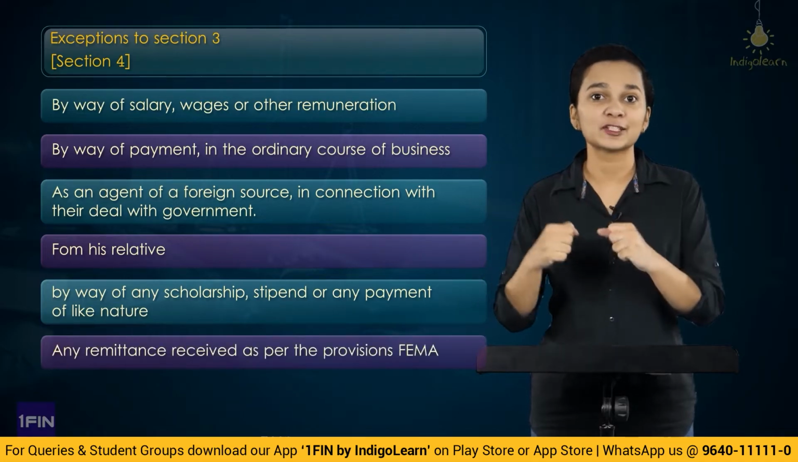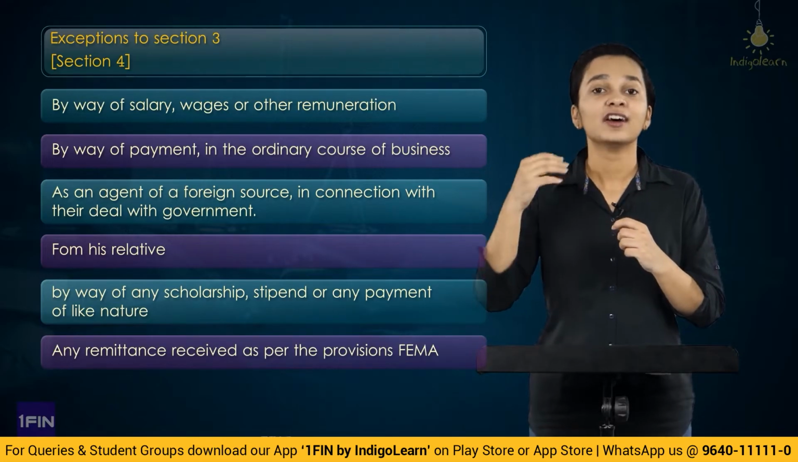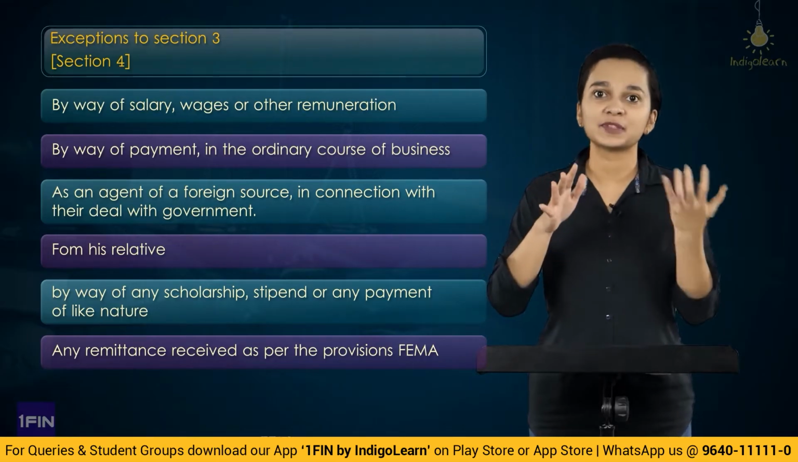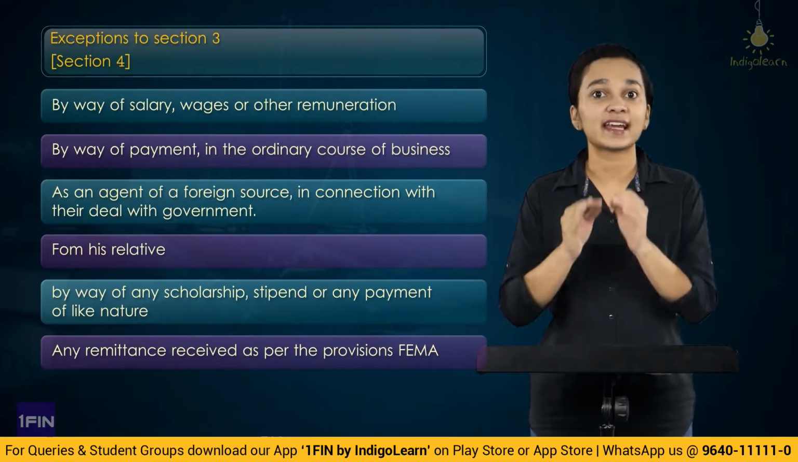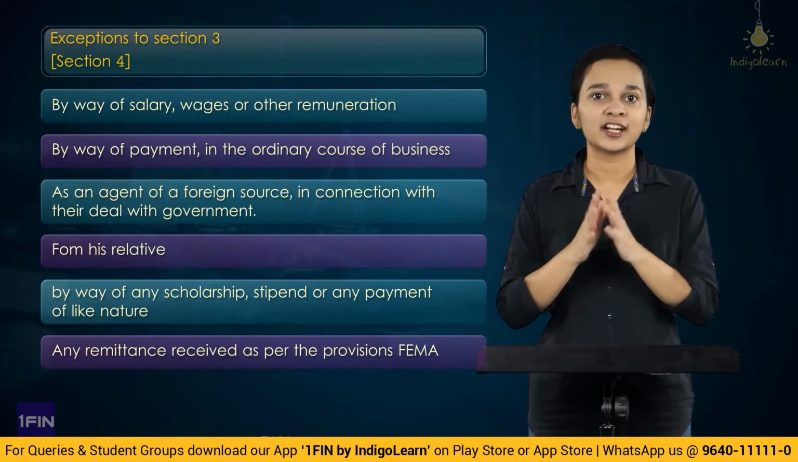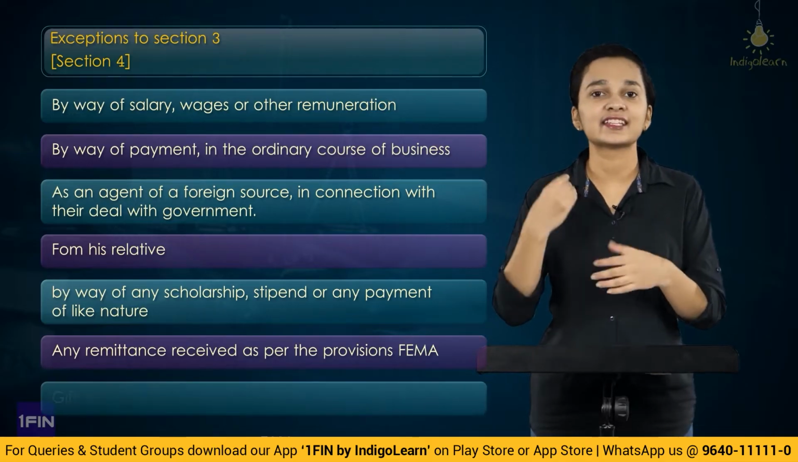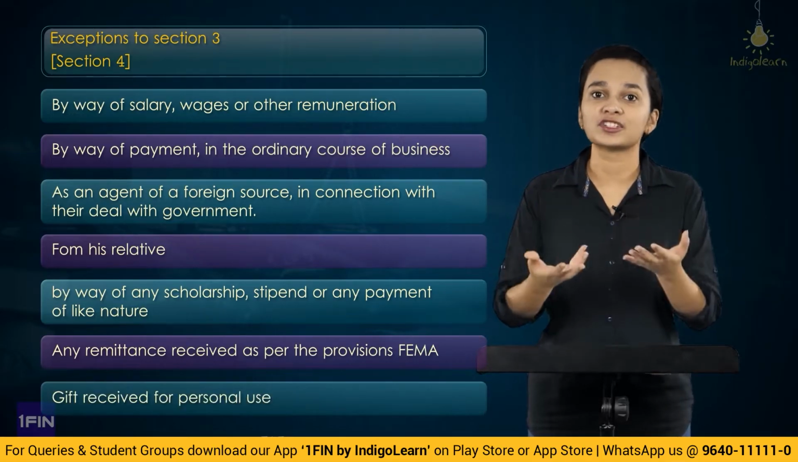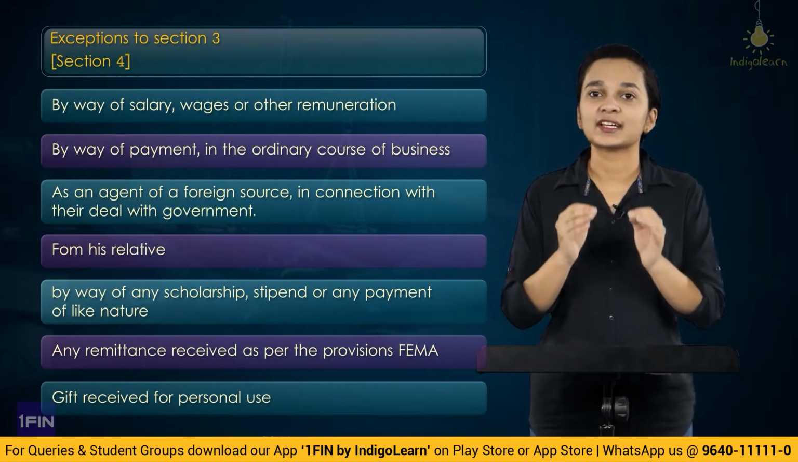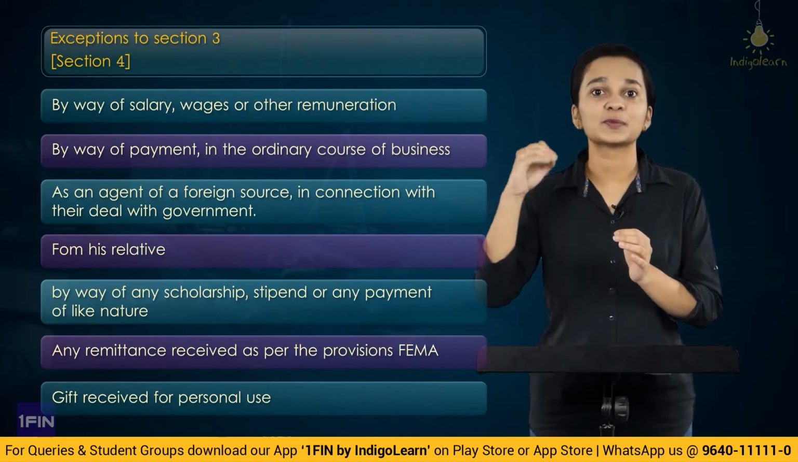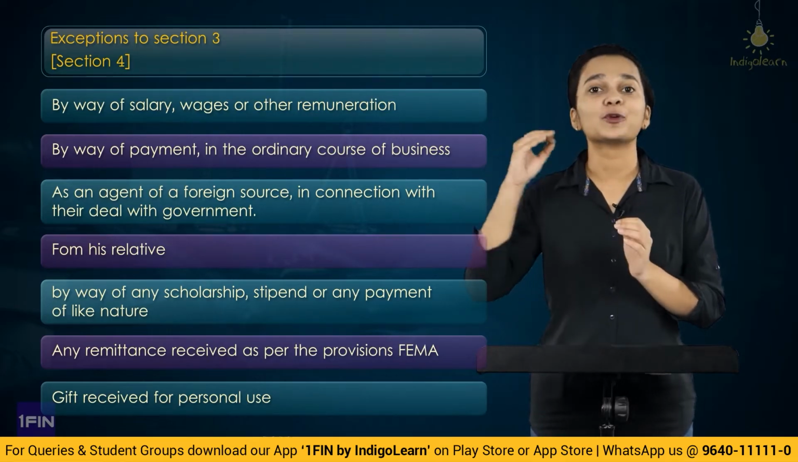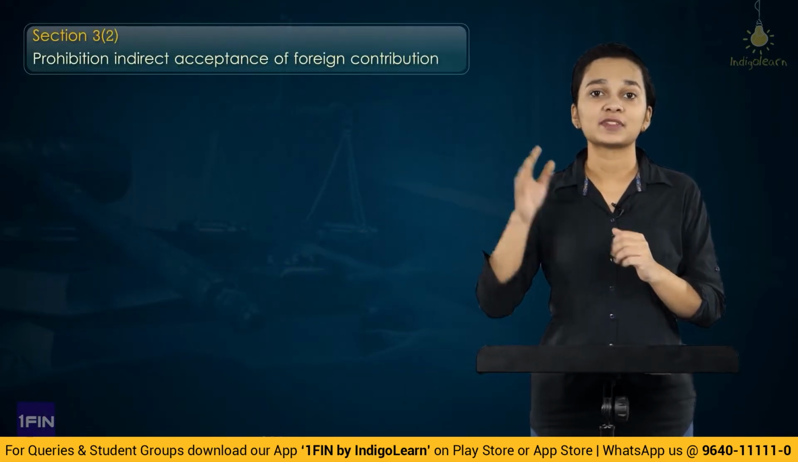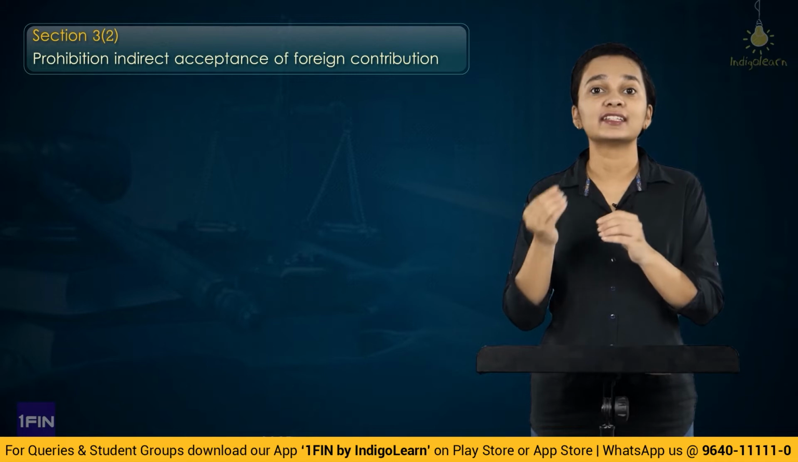Then any remittances which are received from any foreign country and which are as per the provisions of FEMA, then in that situation as well, it will fall under the exception. And in case there's any gift which is being received for personal use, in that situation as well, this prohibition will not apply. After this, we have also understood section 3 subsection 2, wherein we have understood that in certain situations,